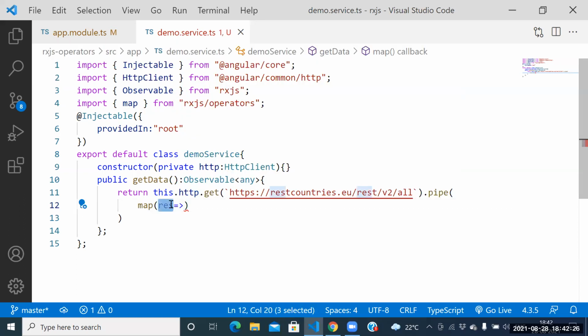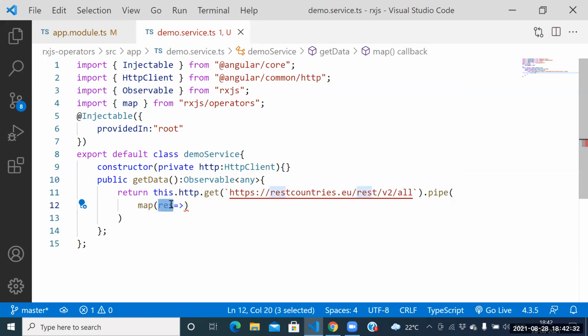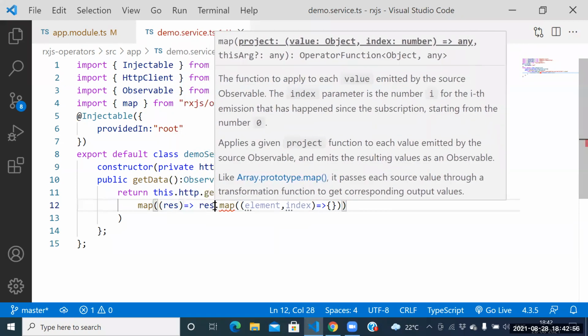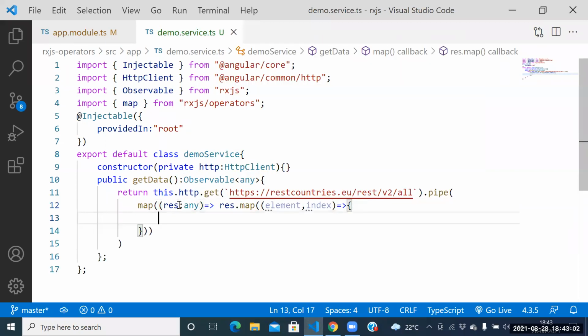But what is the result? The result is the array. So how to iterate the array? With the help of the map function. Here we need to pass the element comma index. Next, result colon any. Which result do you need?